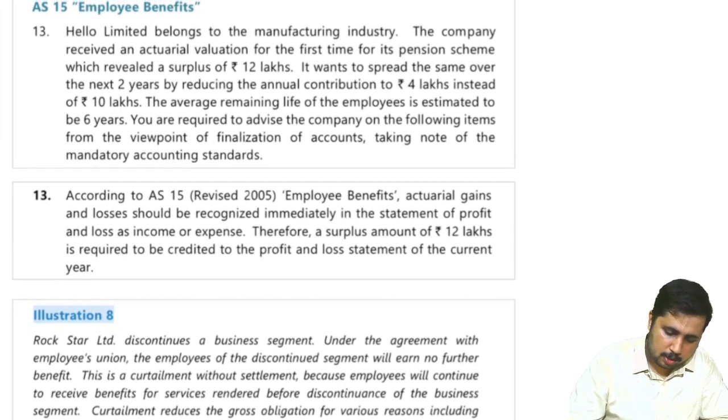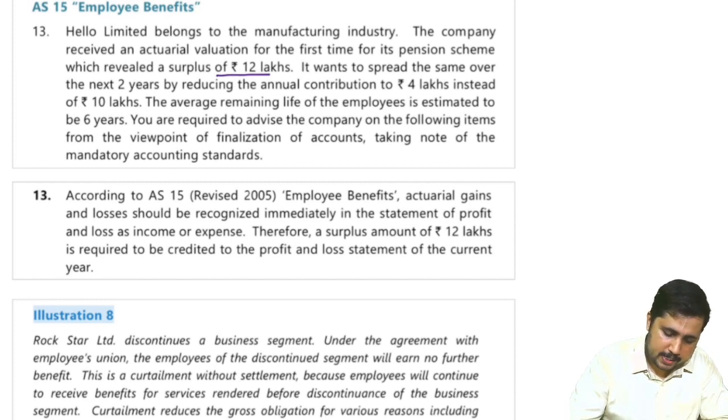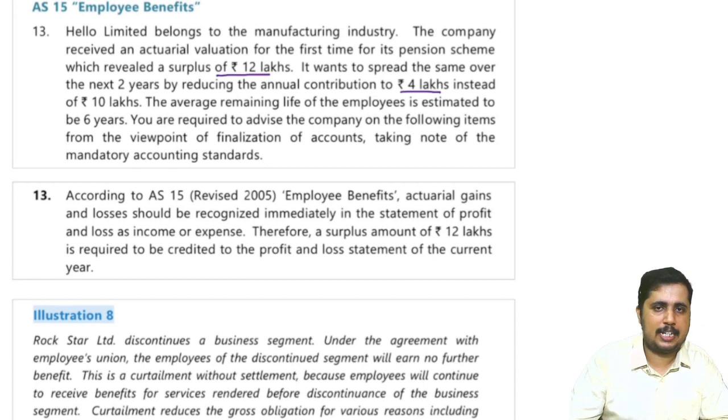Hello Limited belongs to the manufacturing industry. The company received an actuarial valuation for the first time for its pension scheme, which revealed a surplus of rupees 12 lakh. It wants to spread the same over the next 2 years by reducing the annual contribution to 4 lakh instead of rupees 10 lakh. The average remaining life of the employees is estimated to be 6 years. You are required to advise the company on the following items from the viewpoint of finalization of accounts, taking note of the mandatory accounting standards.